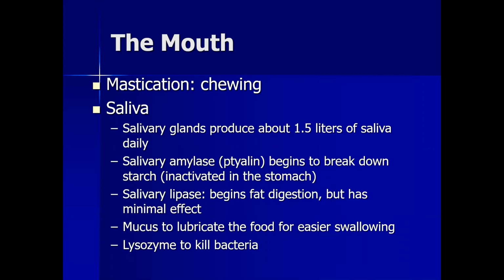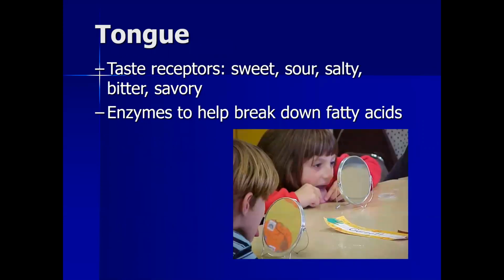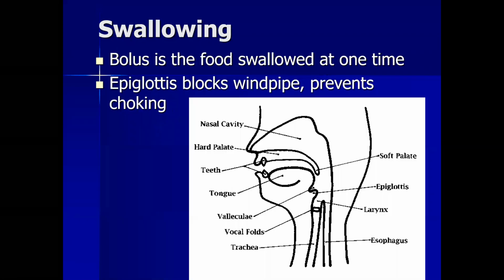Salivary amylase is also known as ptyalin, and normally a person produces 1.5 liters of saliva daily. It helps to lubricate the food, and it also contains lysozyme, which kills bacteria. The tongue has taste receptors, which give us the feeling of sweet, sour, salty, bitter, or savory flavor of the food. Enzymes also help in fatty acid digestion.